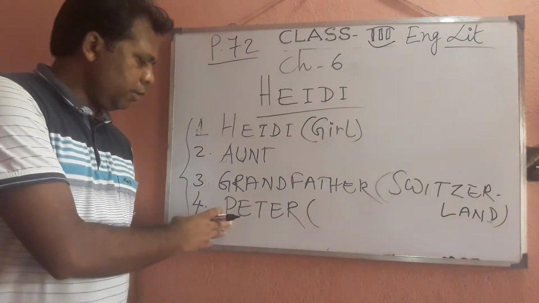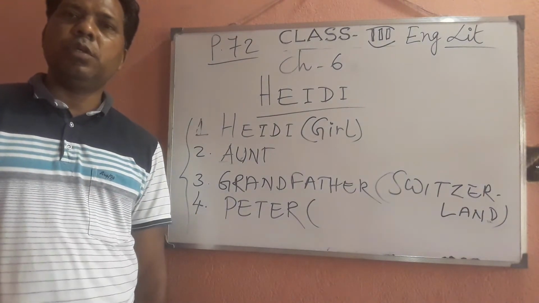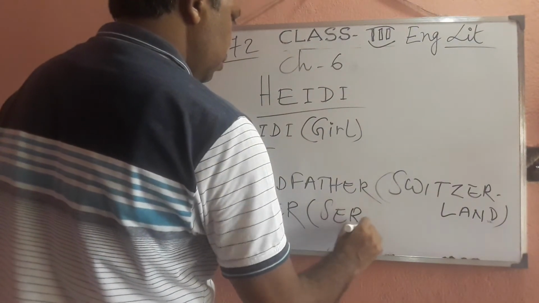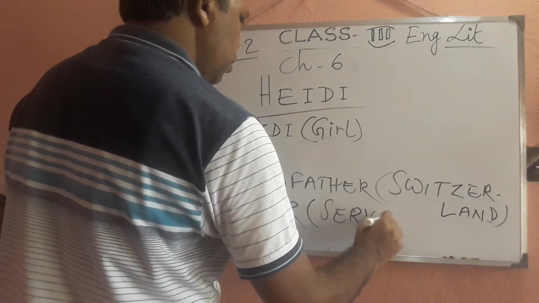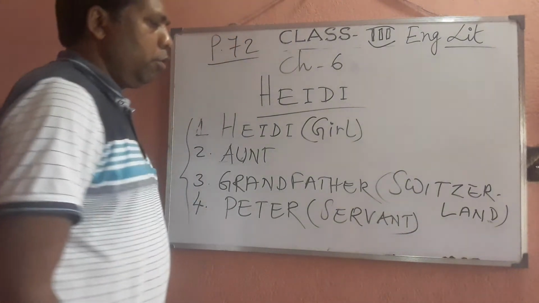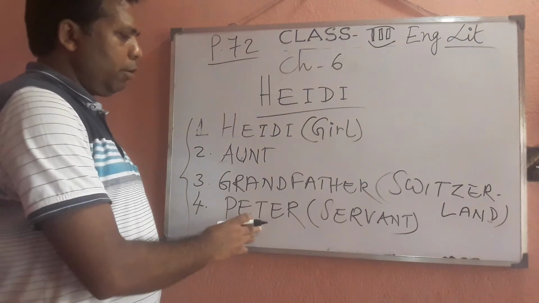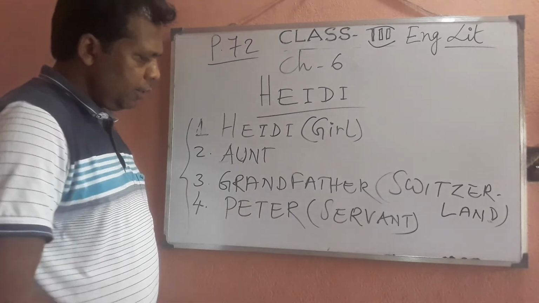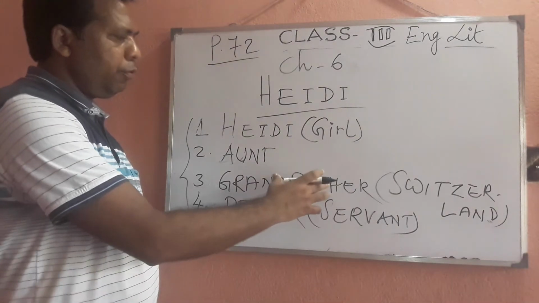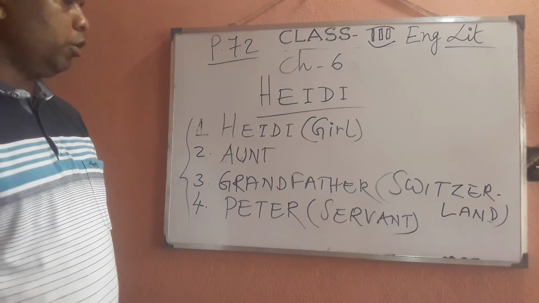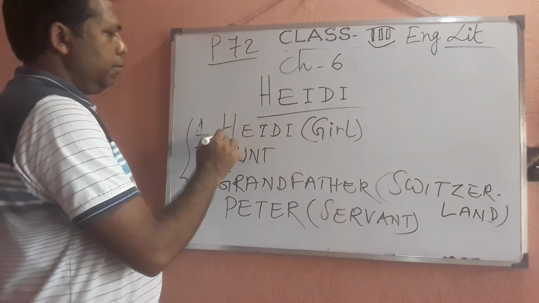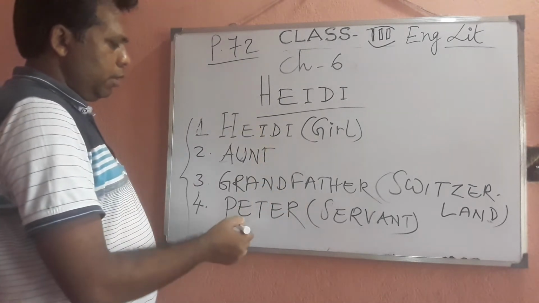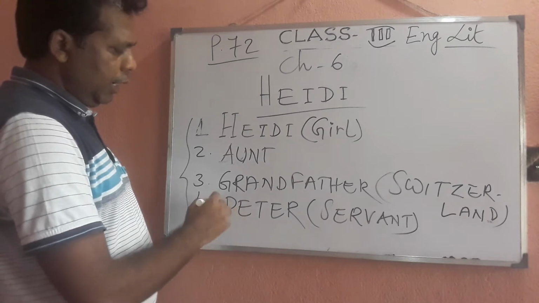In order to look after those goats, he has to keep a servant, or shepherd boy, who takes care of his sheep or goats. His name is Peter. This Peter takes care of his goats. Therefore, once this girl called Heidi comes to the grandfather's house, she becomes friends with this Peter.